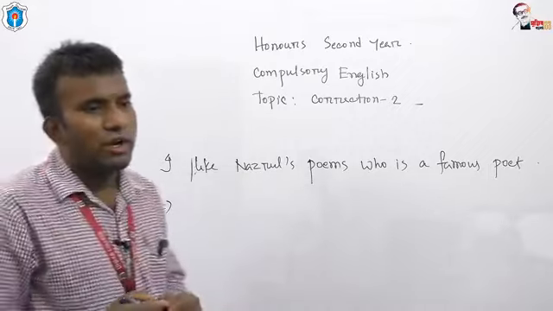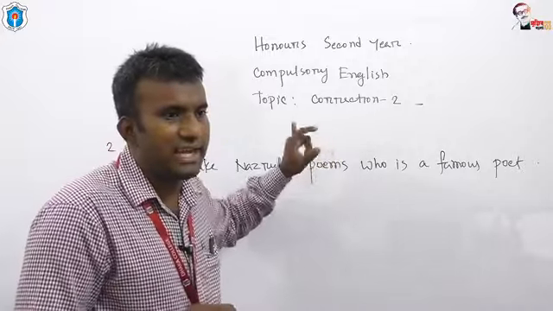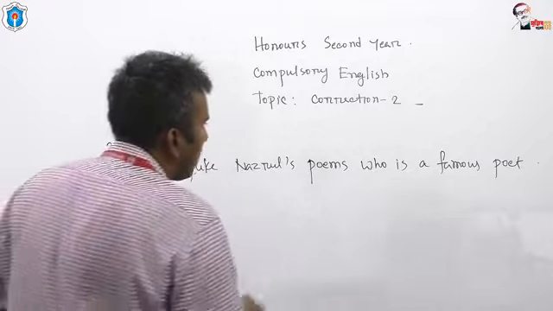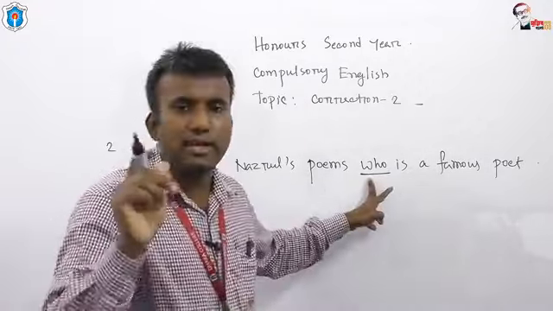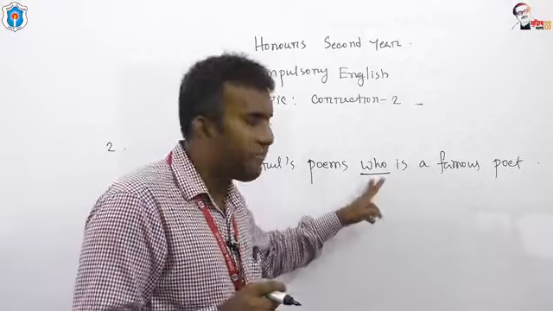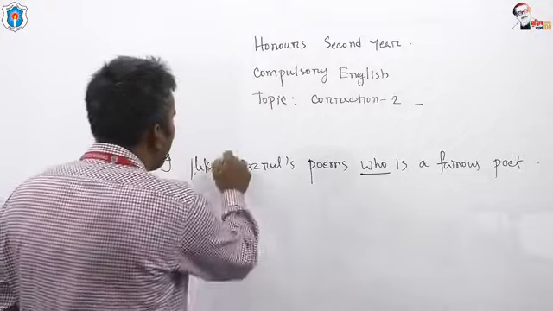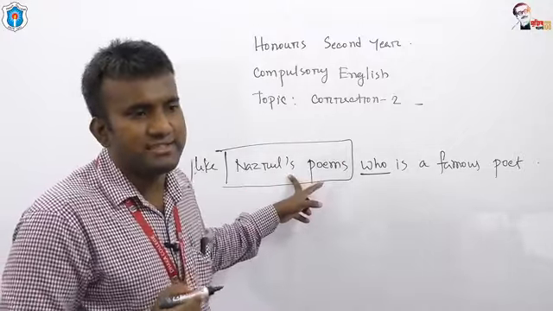And what is the mistake that we have noticed in this sentence? I have used a relative pronoun, and there is a rule in grammar, and that is before a relative pronoun, we are not allowed to use any apostrophe s.